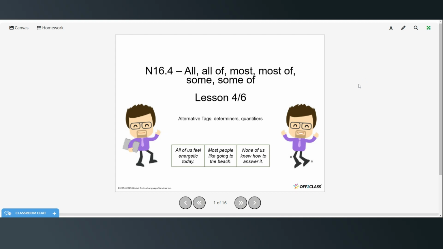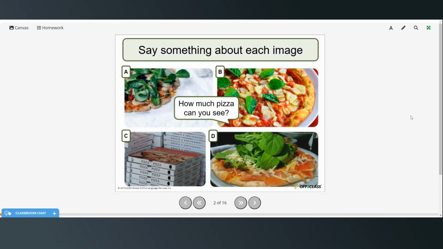This is a B1 level grammar lesson, and today we're going to be talking about the determiners and quantifiers all of, most of, some, and some of. All right, so say something about each pizza. And so they've got the question, how much pizza can you see?